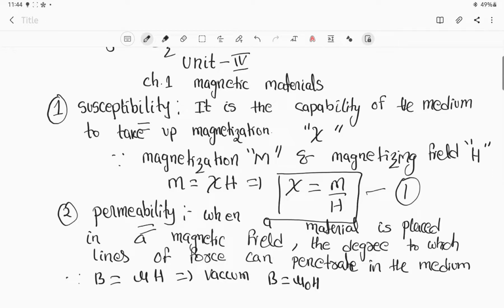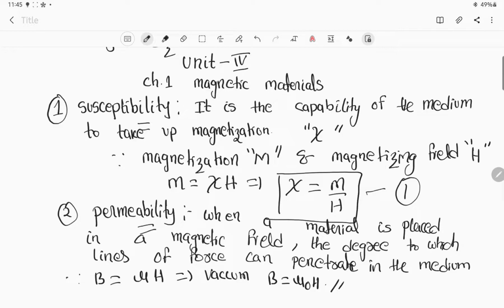This is the important relationship that you need to understand before understanding the main topic of classification of magnetic materials. We just started with susceptibility. It is the capability of the medium to take up magnetization.